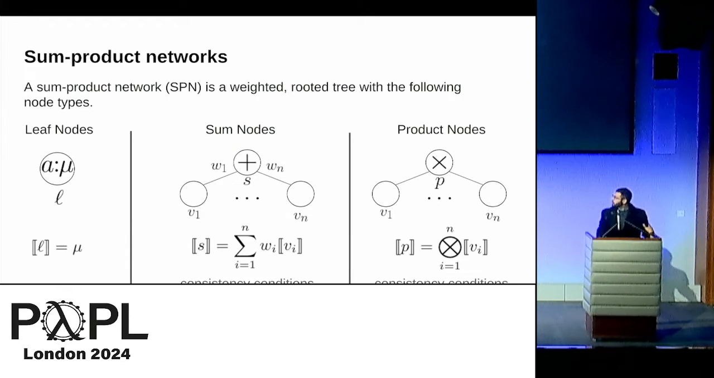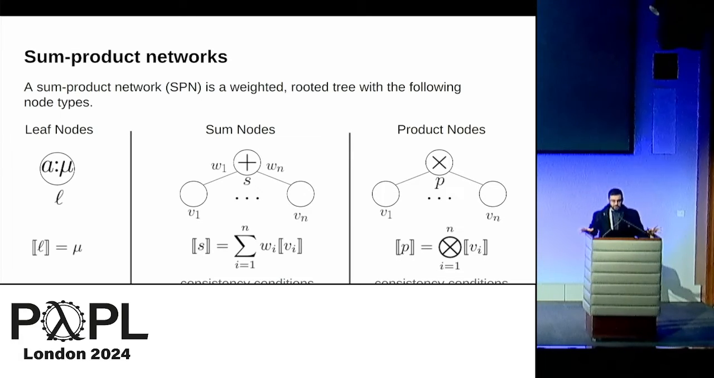There's many equivalent ways to define a sum product network. In this talk, I just take a sum product network to be a weighted rooted tree. And in this tree, we have three types of nodes. Each node carries two categories of information. A denotation, which is a probability measure, and then a tuple of addresses, a tuple of strings associated with each node that we call addresses. And we associate the entire network with the addresses associated to its root and the denotation of its root, so that way we can interchangeably talk about a node and a subtree at that node.